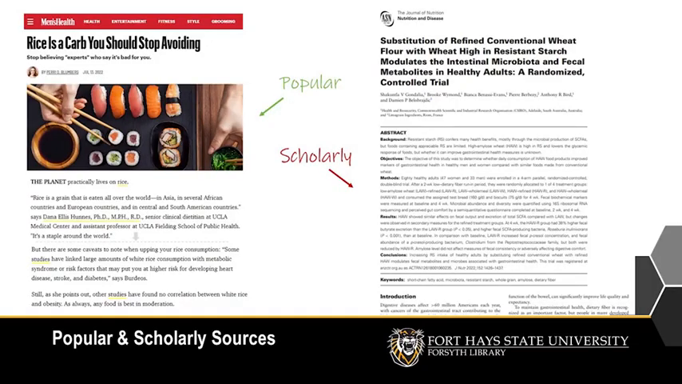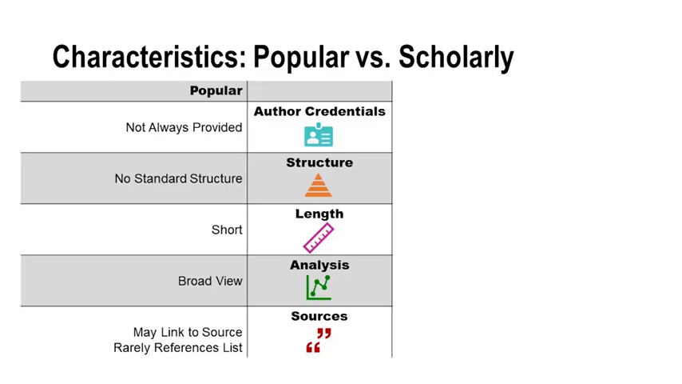We've covered how the creation process might differ between popular and scholarly sources, but let's take a closer look at a popular source and a scholarly source to see the differences between them. Popular sources may list the author's name, but they often don't include the information about their credentials for writing about the subject. There's no standardized structure, and they tend to be short in length due to the quicker publication cycle and needing to appeal to the general audience. The piece is often a broad view of the topic that may link to a source, but it rarely includes an actual references list.